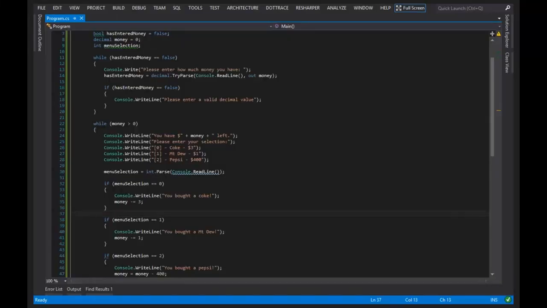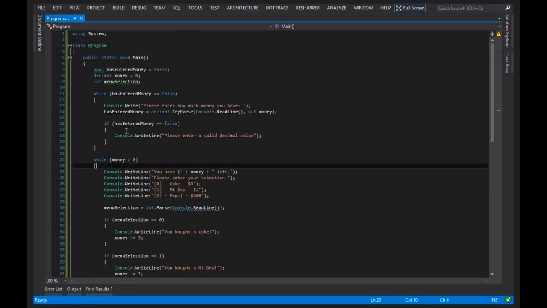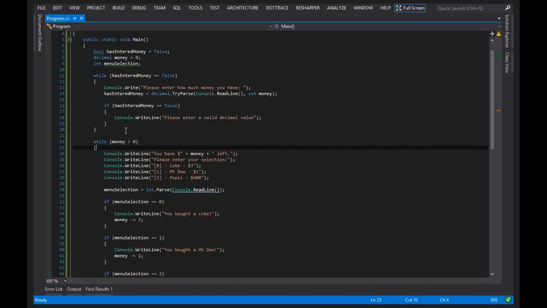Okay, so for today we talked about ints, floats, doubles, decimals. We reintroduced booleans and strings. We talked about casting, implicit and explicit conversions. We talked about the parse methods and the convert methods. And we introduced while loops, and we have a very simple example of some very handy while loops.